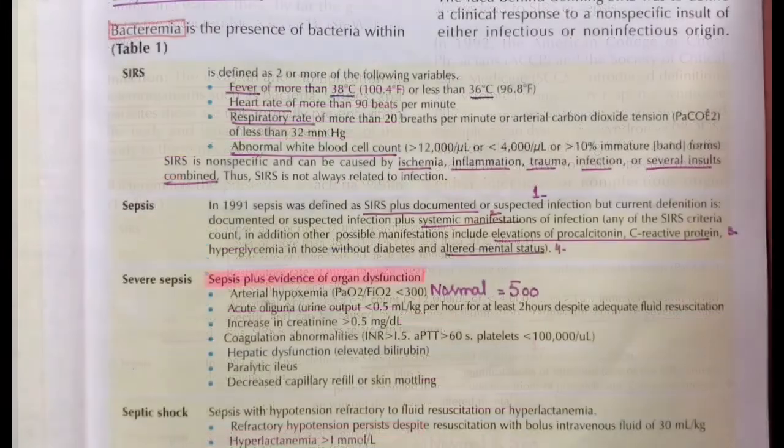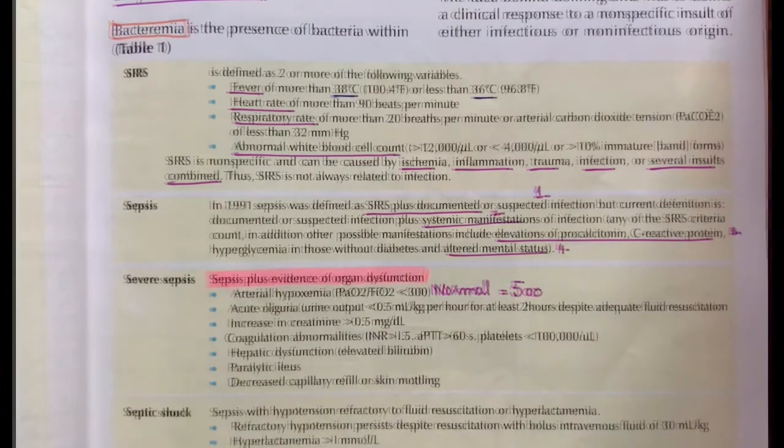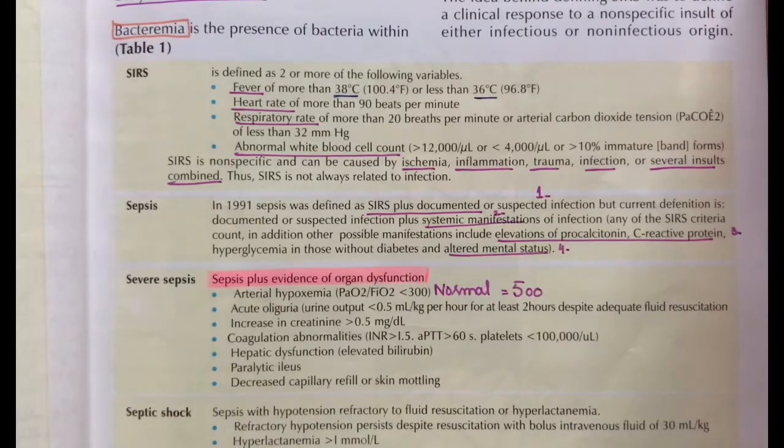What is severe sepsis? Severe sepsis is sepsis leading to evidence of organ dysfunction. Up till now we have studied the whole systemic function of the body. Now we are going to discuss organ-wise complications. What happens in severe sepsis? Severe sepsis includes all the manifestations that happen in sepsis, along with evidence of organ dysfunction.